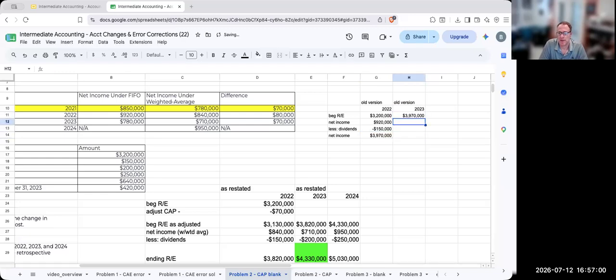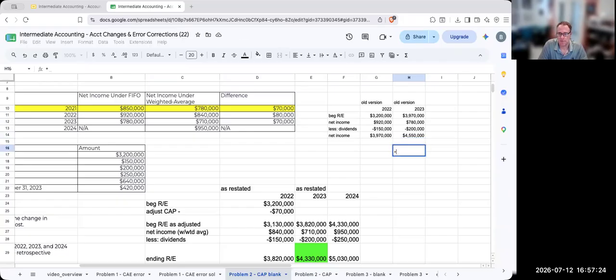Then my ending basically becomes my beginning. My net income under FIFO for 2023 would have been 780. My dividends under my old FIFO would still be at 200. And then I'm computing these and I'm getting 4,550,000.